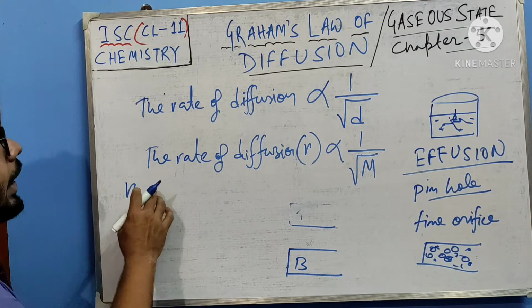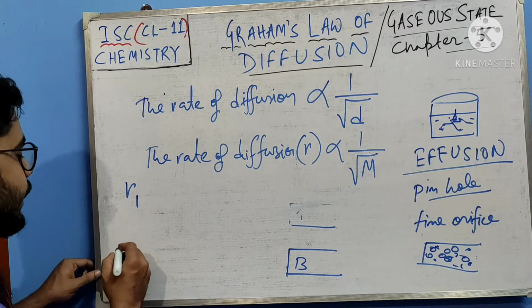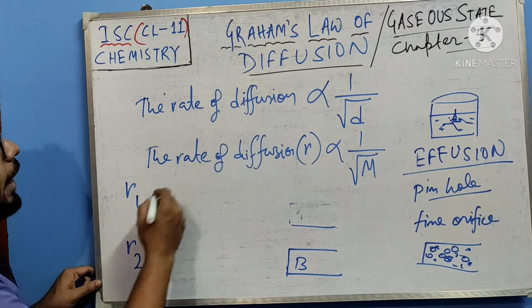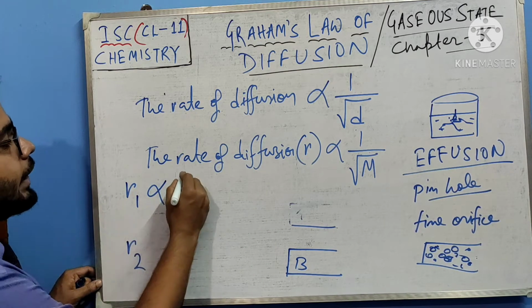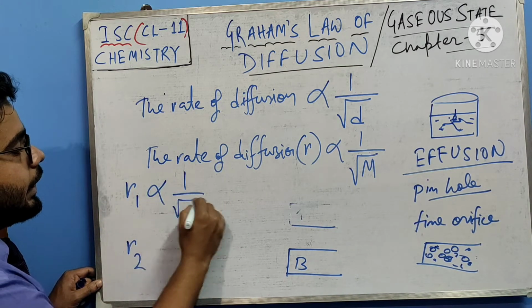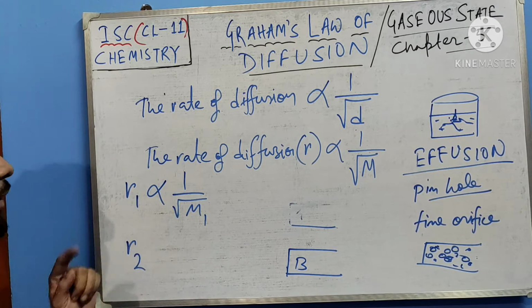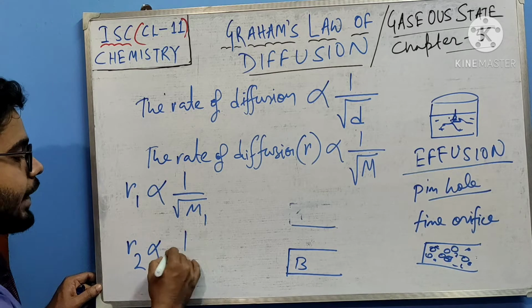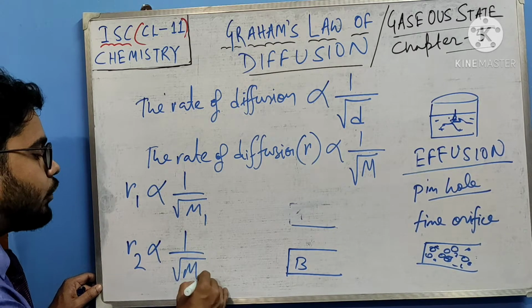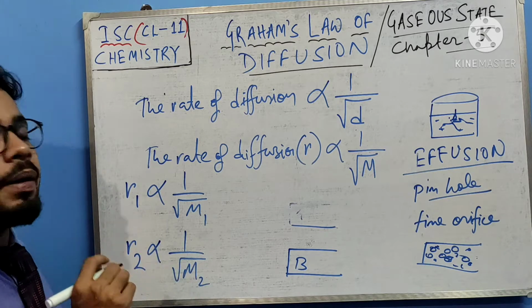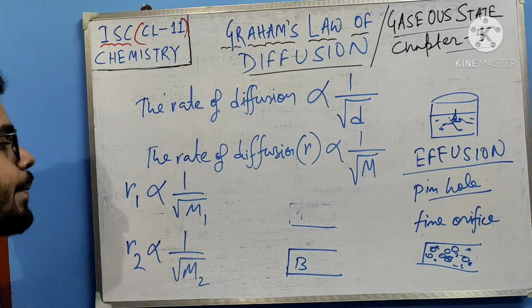Okay. So now say the rate of diffusion of one gas is R1 and the rate of diffusion of another gas is R2. According to Graham's law, what can you write? R1 is inversely proportional to the square root of the molar mass of gas 1, that is M1, and similarly we can write for R2: R2 is also inversely proportional to the square root of the molecular mass of the second gas, right?